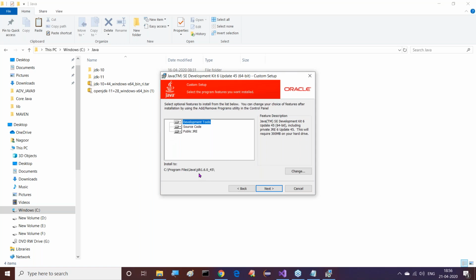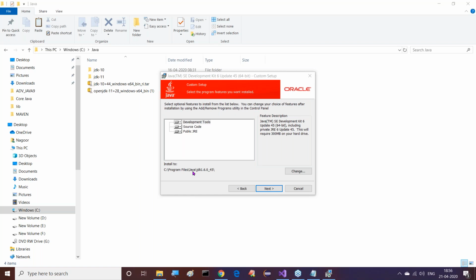When I click on this enter button, first the JDK is going to be installed. By default it is installed under C program files Java. But I don't want to install the Java software under program files.